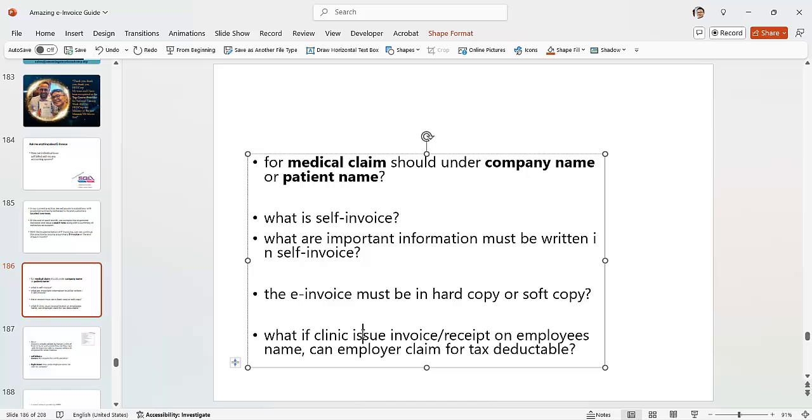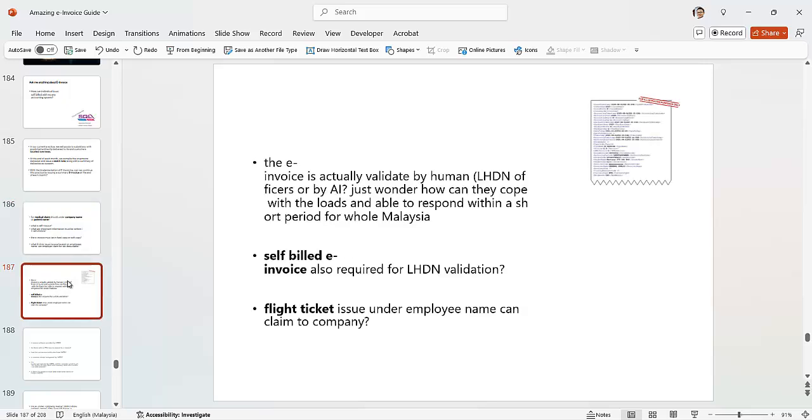What if a clinic issues an invoice receipt in the employee's name? Can the employer claim an invoice issued in the employee's name? Well, you can see that earlier example in my last video. Yes, you can. As long as it is issued in the employee's name, it is tax deductible.